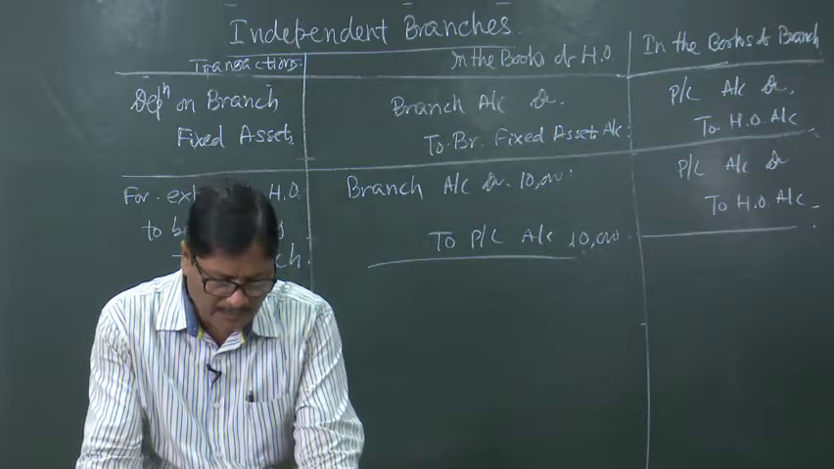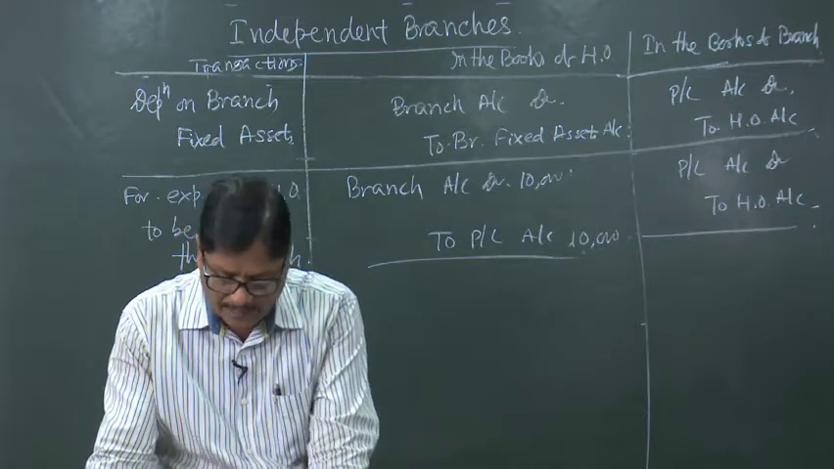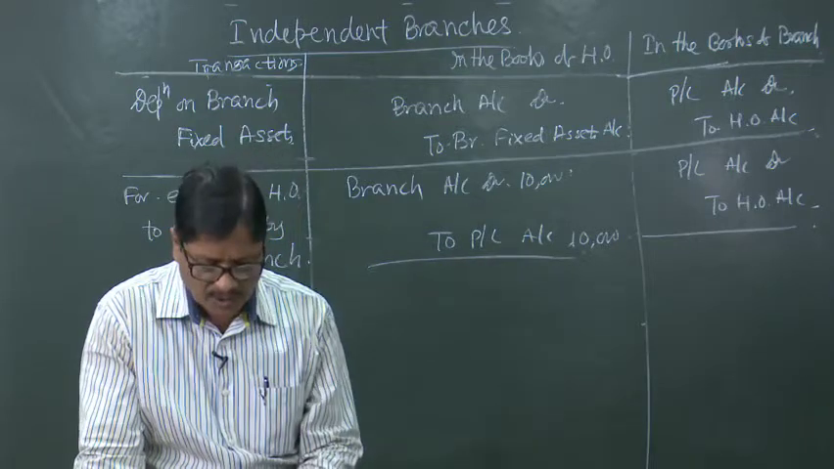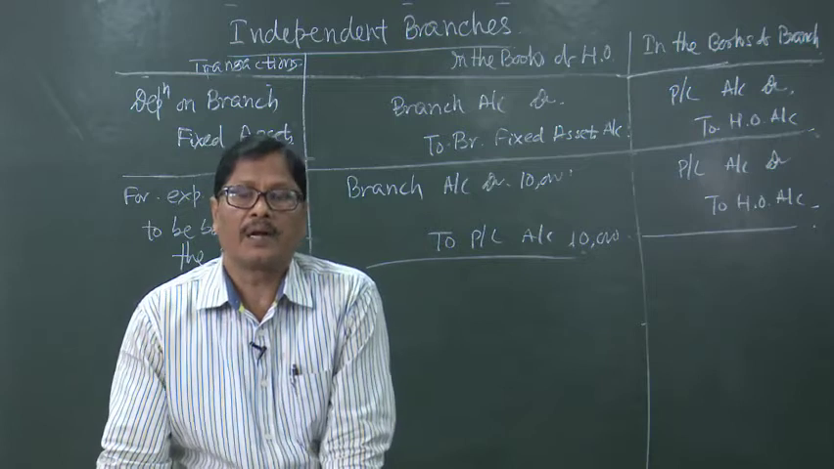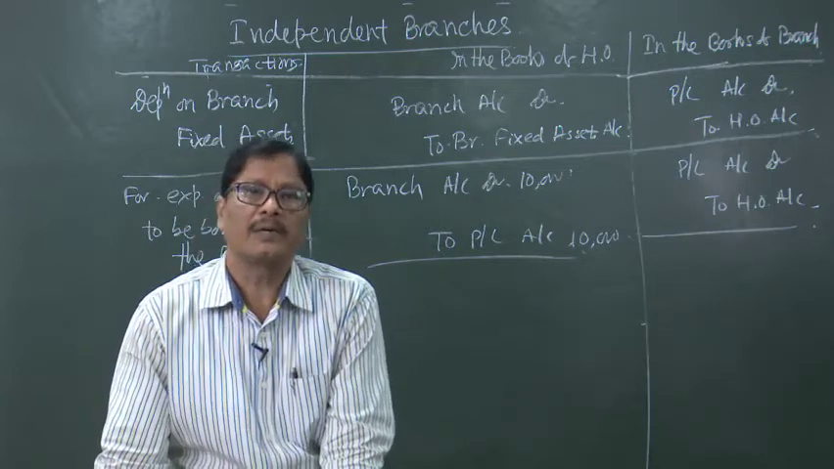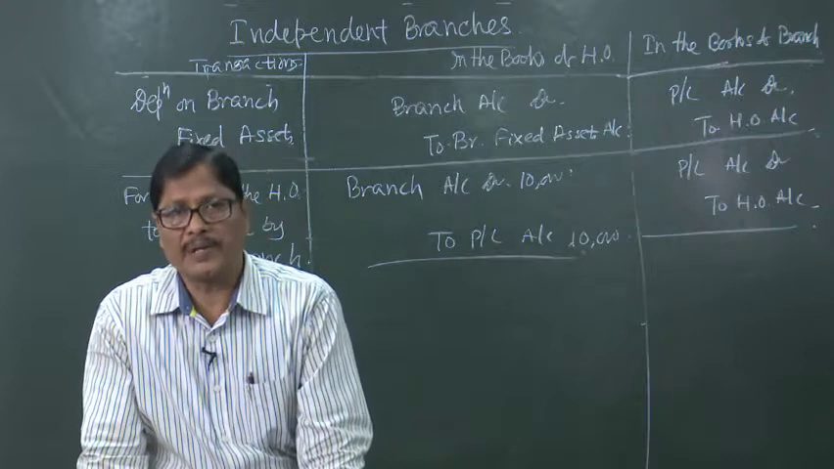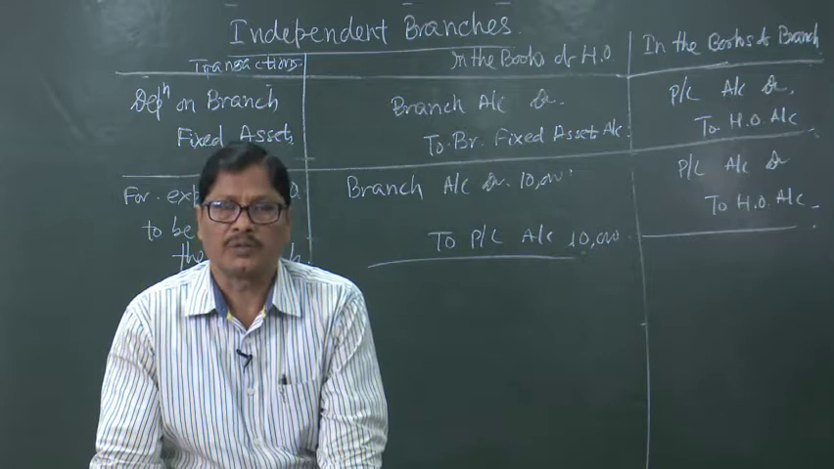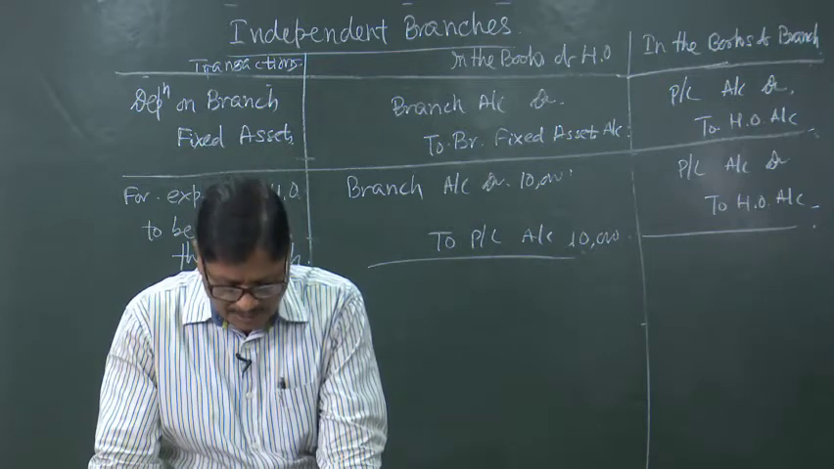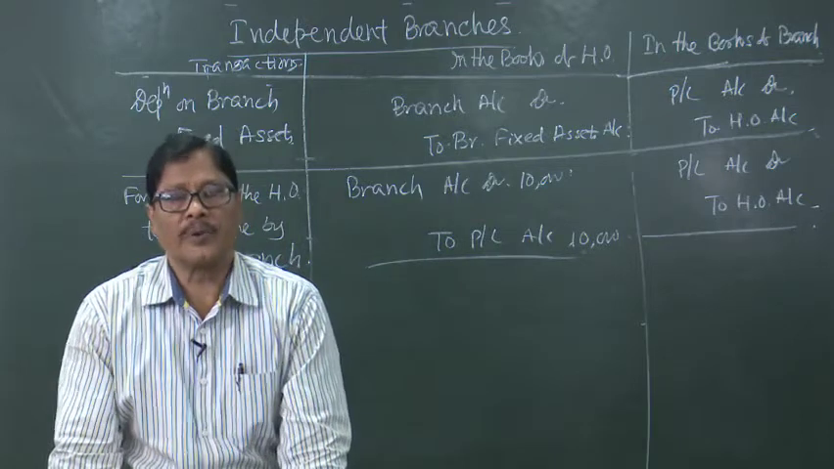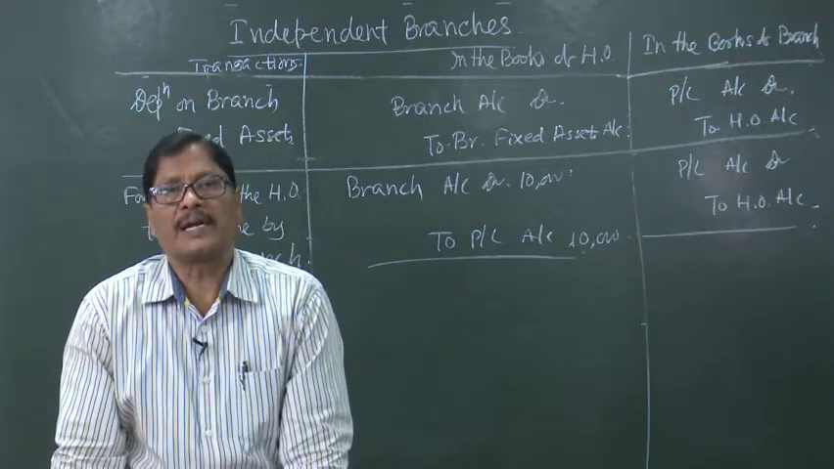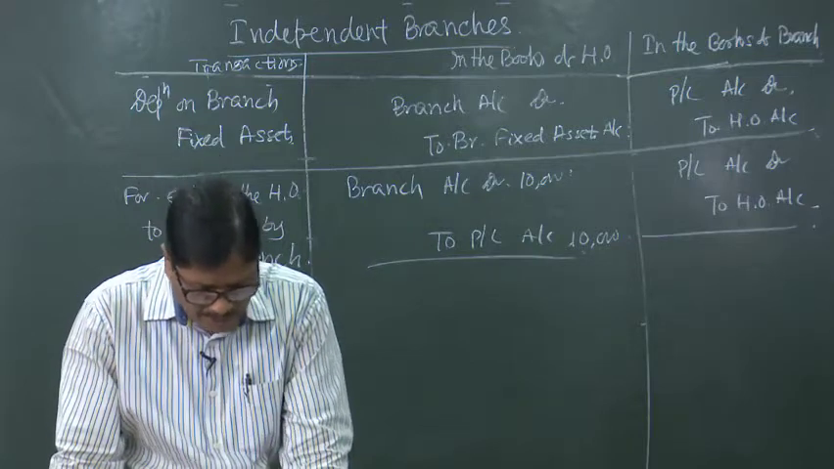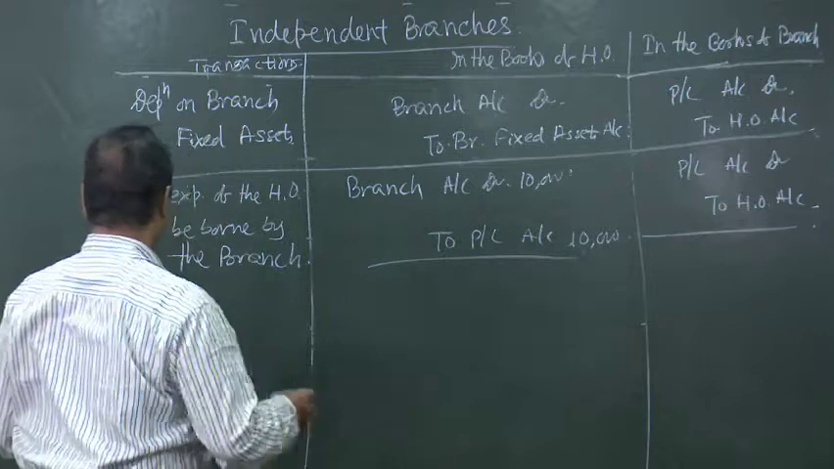Both the head office and the branch will prepare the trading and profit and loss account also. In addition to preparing the head office account in the books of the branch and branch account in the books of the head office, they will prepare their own trading and profit and loss account also. Then by preparing the profit and loss account, the branch and the head office will know what are their profits.